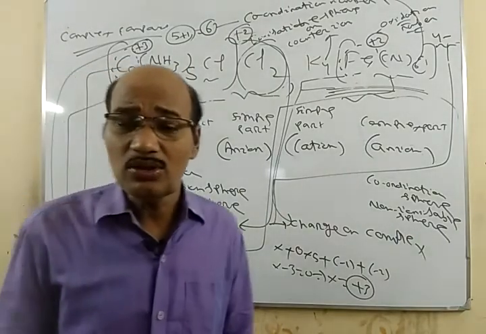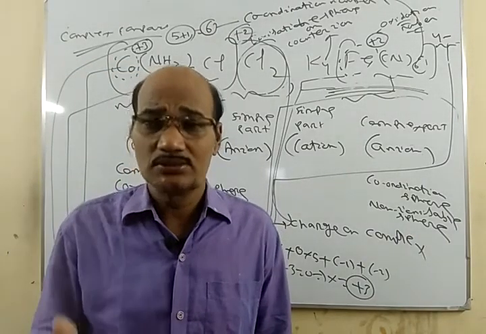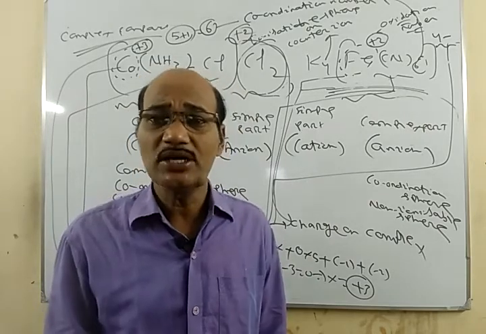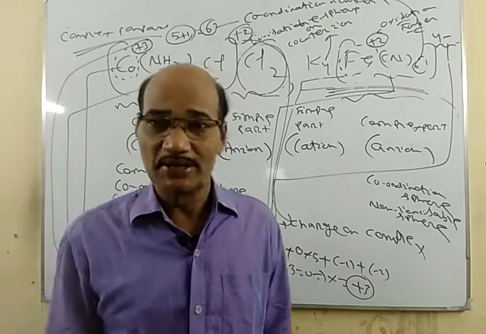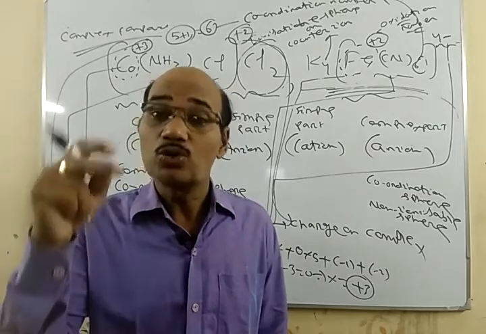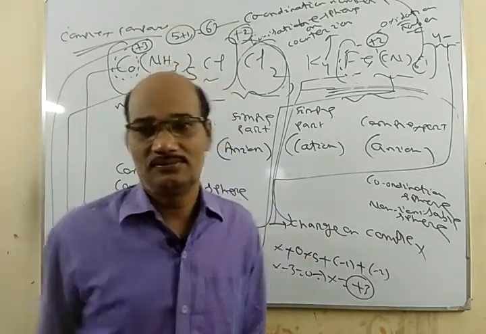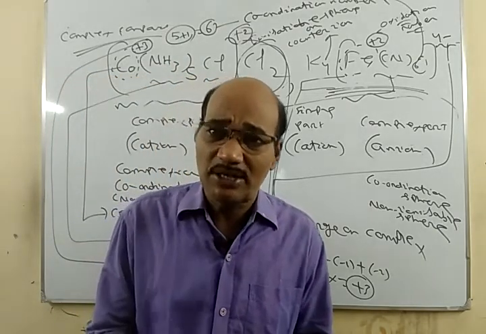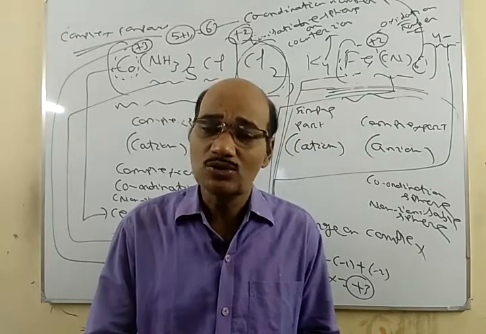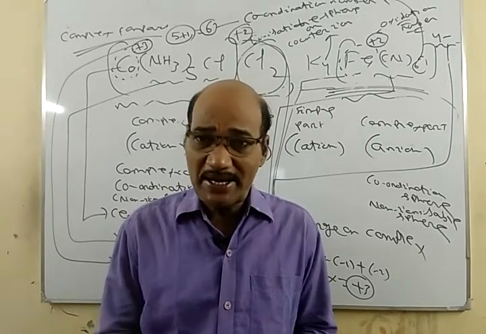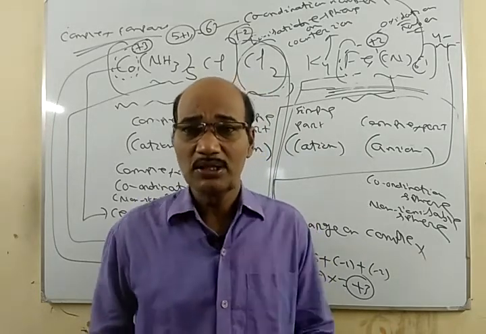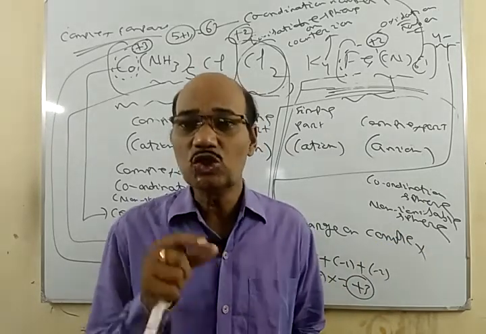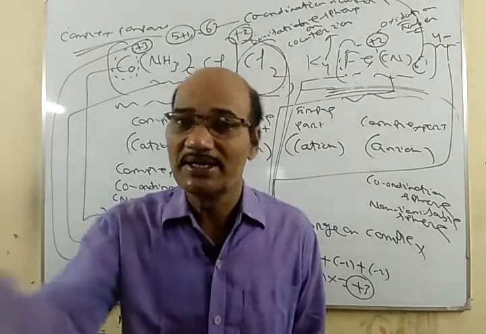Suppose a ligand has 2 electron pairs to donate. Then it is called a bidentate ligand, and this is equal to 2 unidentate ligands. Suppose one bidentate ligand is attached to the central metal atom, then the coordination number is 2. One ligand is attached, but the coordination number is 2, because this bidentate ligand is equal to 2 unidentate ligands.